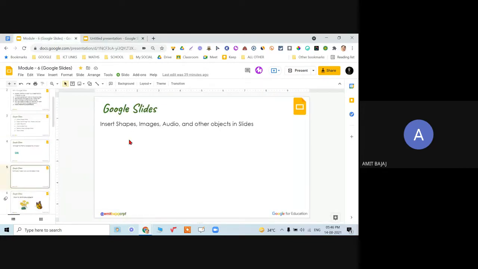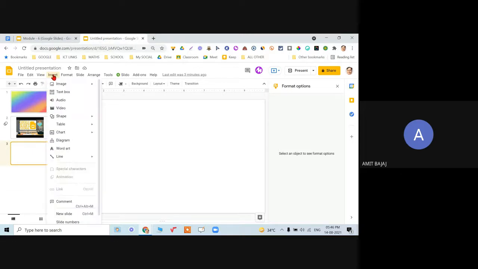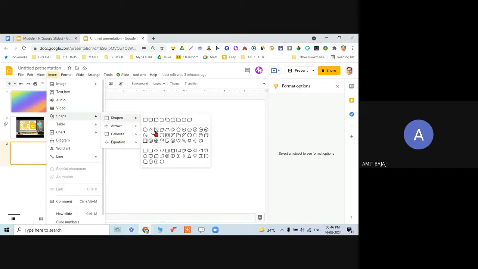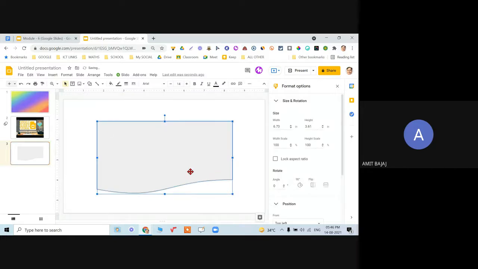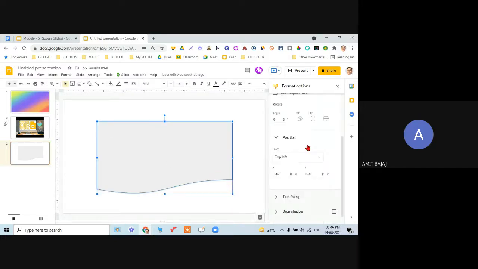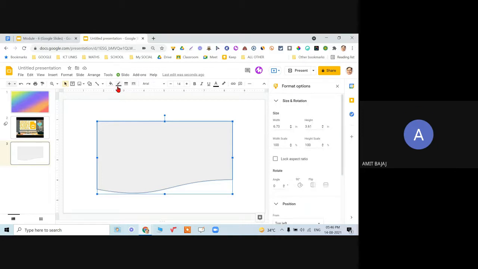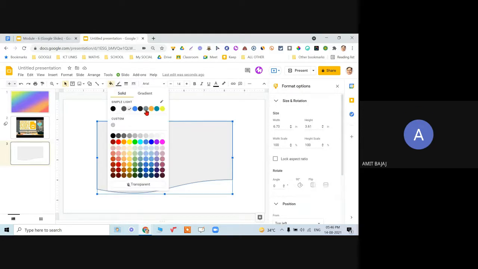Okay, let me now quickly check what all is left. So click on insert. Again, click on shapes. So lot many options for the shapes are available. What kind of a shape you are looking for, you can simply choose that shape. Let me take this shape. So drag and drop, the format options are available, and then I can change the background color.